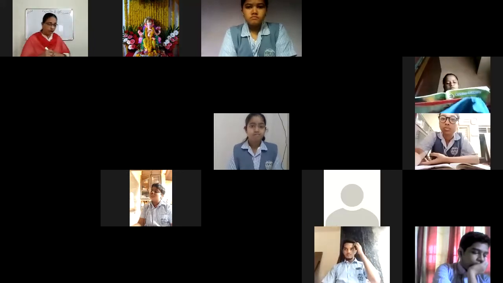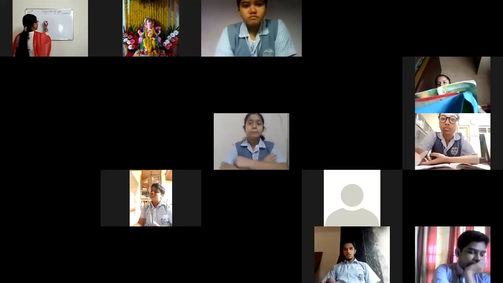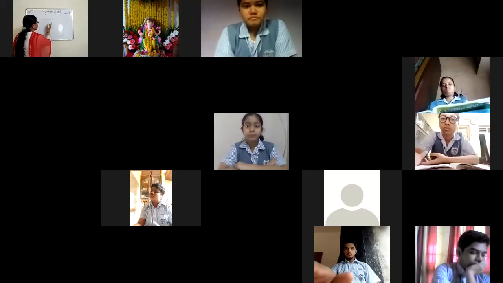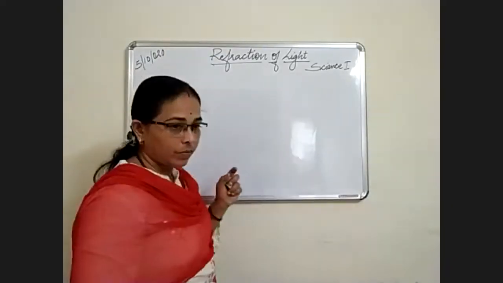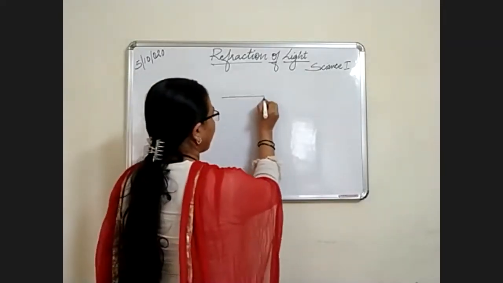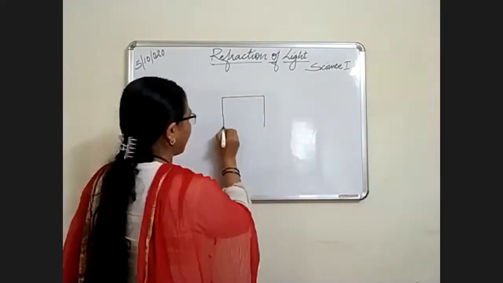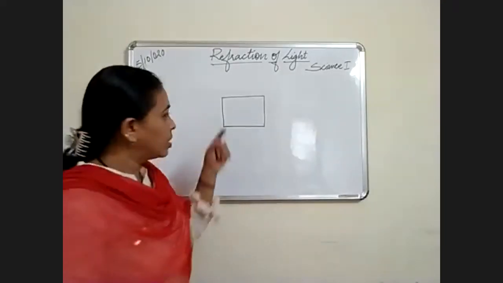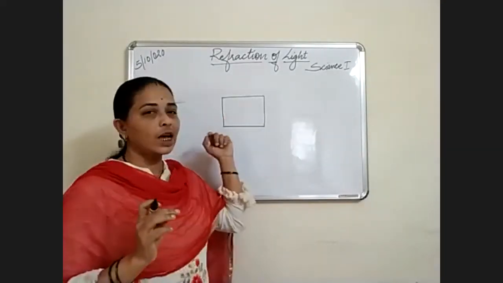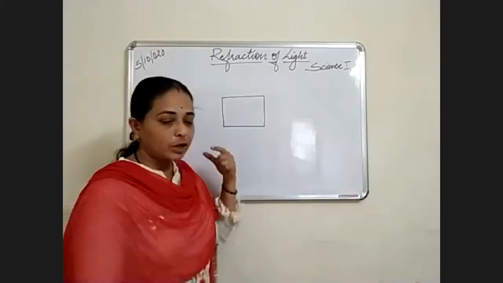So on the board I'll explain again. Suppose this is a glass slab or any transparent medium.